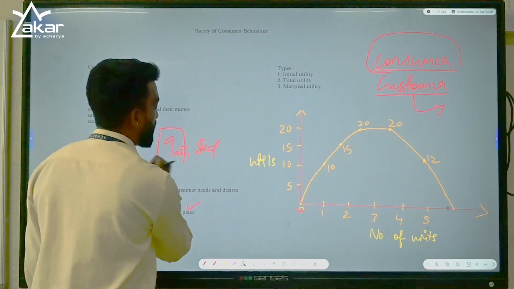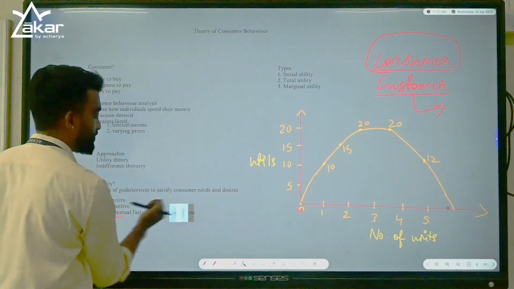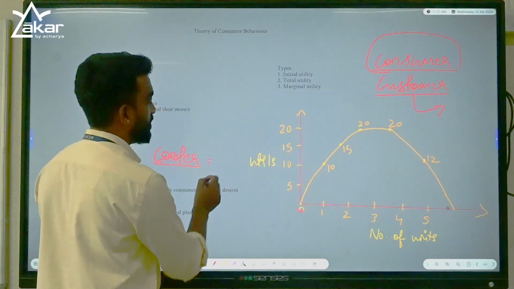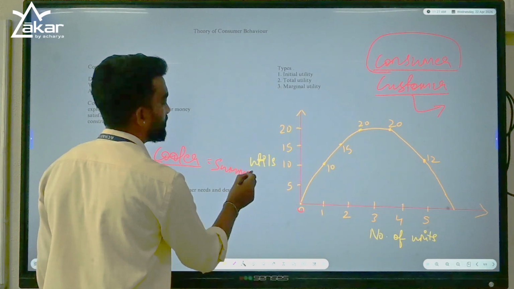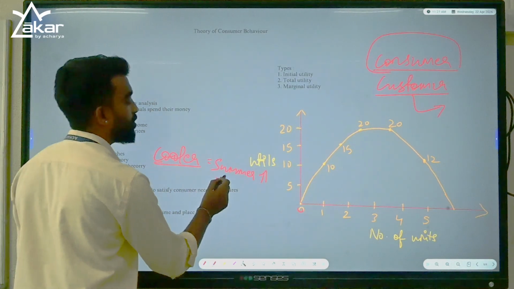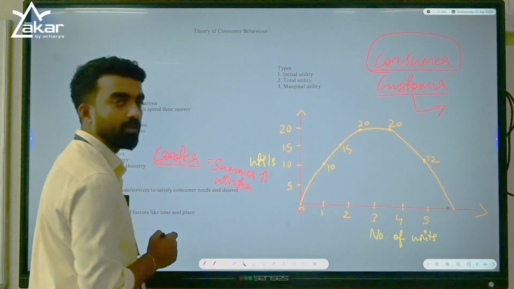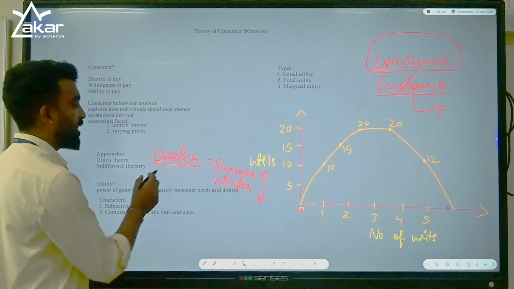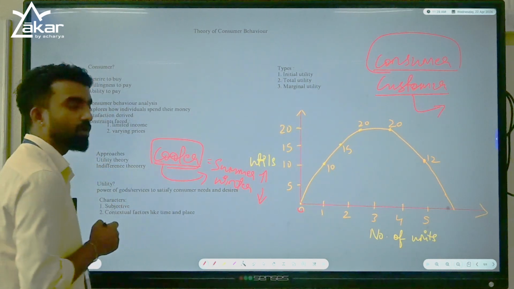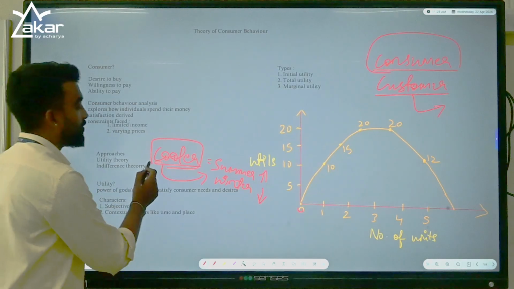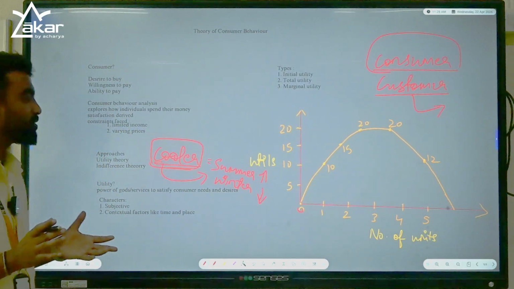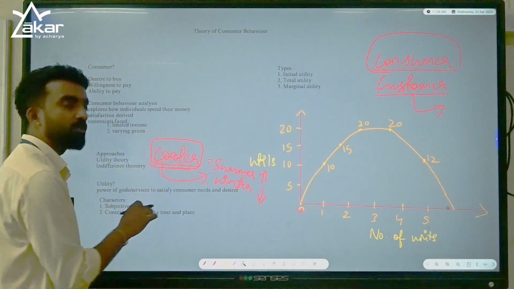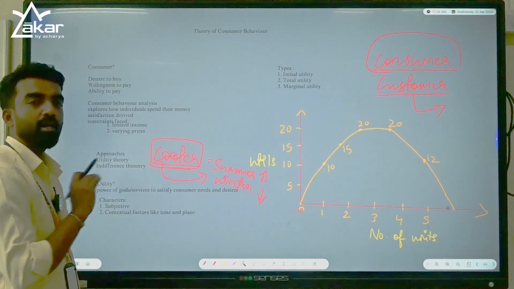And also you can see the utility of an AC or a cooler. Right? The satisfaction derived from cooler in summer will be high. In winter there is no need of cooler. Already you will be feeling cold. So the satisfaction derived from cooler in winter will be less. Same product, same service. What is the function of a cooler? It cools down the temperature of your room. In summer you are in more need of it. That is why your satisfaction derived from that cooler is more during summer and in winter it is less.